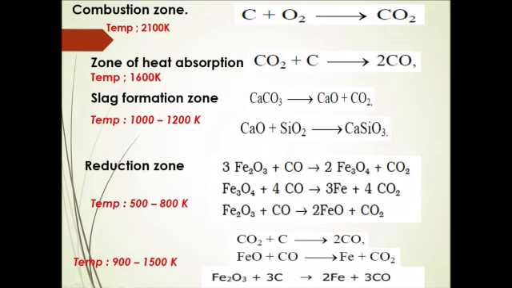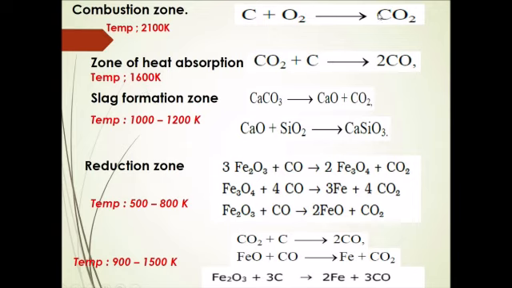Next is the zone of heat absorption. This is an endothermic reaction. This takes place at the lower part of the furnace, and the temperature here is about 1600 Kelvin. The carbon dioxide formed near the tuyeres moves up.